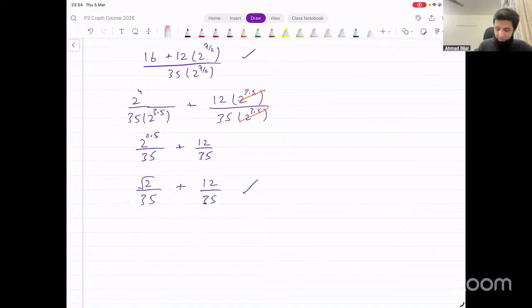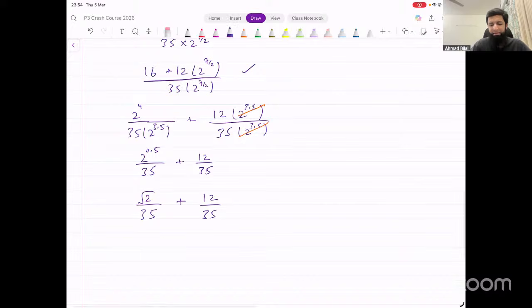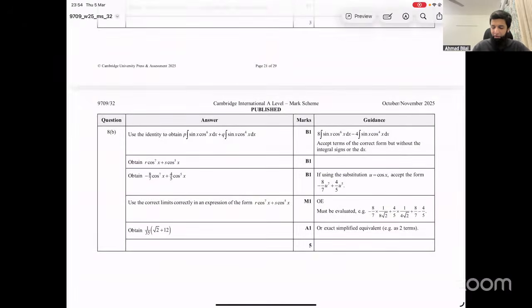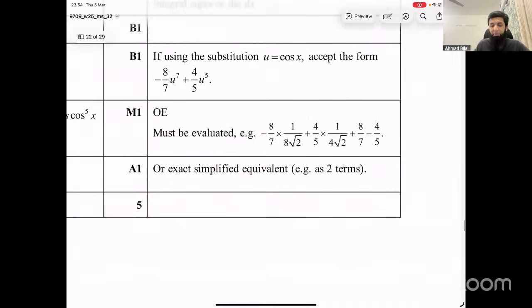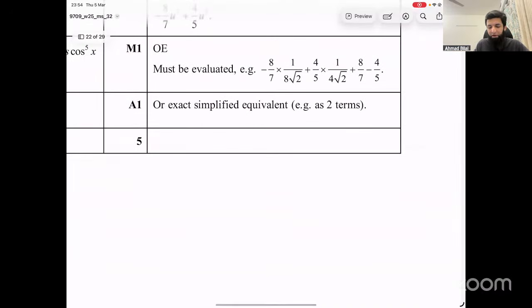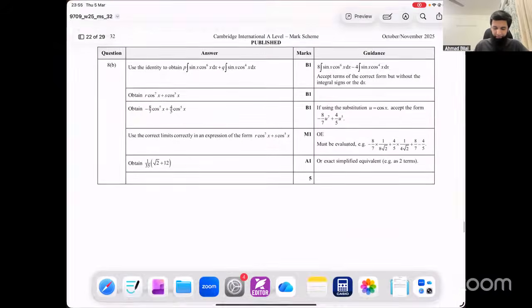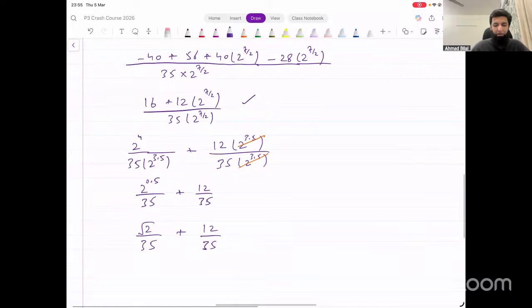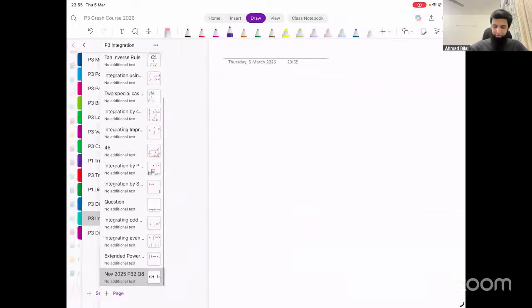2 raised to power 0.5 is the same thing as under root 2. But it's not necessary that you get exactly the form that they have in the marking scheme, as long as it's equivalent. The marking scheme says "or exact simplified equivalent," so that's also equivalent and that's also fine, okay? That took too much time.